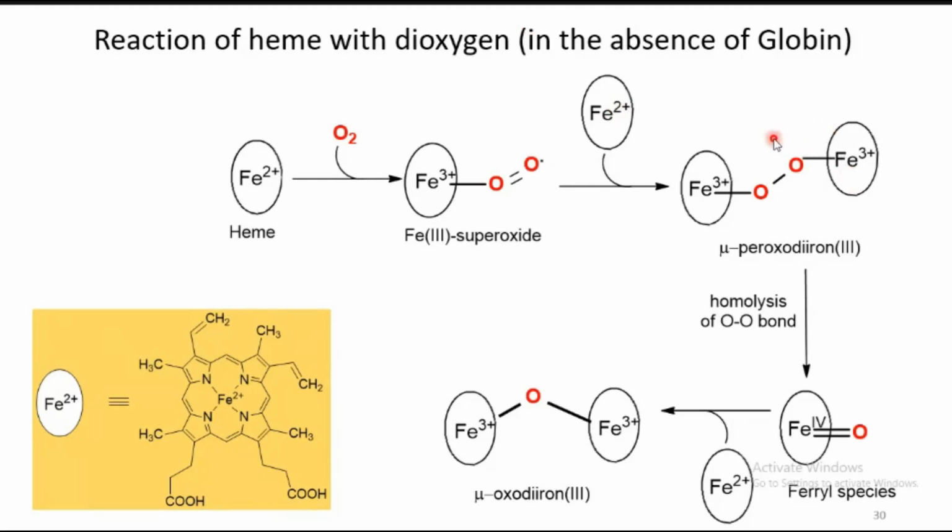Once the peroxide bridge is formed, this peroxide is not at all stable. So it will immediately undergo homolysis. So O-O bond homolysis will take place, which results in the formation of the ferryl species. So this ferryl species is again a reactive species. This will undergo, yes,